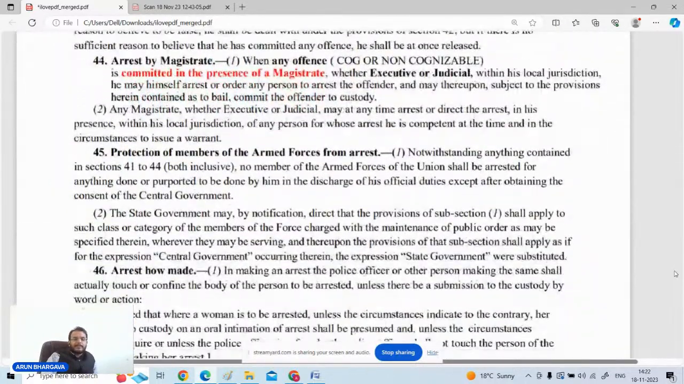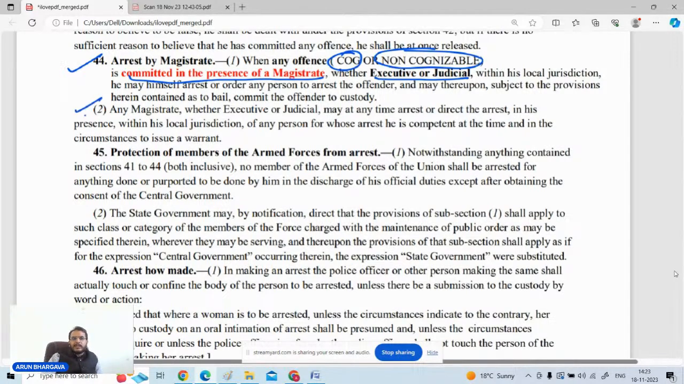The answer is yes, a magistrate can arrest any person if the offence, either cognizable or non-cognizable, has been committed in the presence of the magistrate. The magistrate may be executive or judicial, and if the magistrate is of the view that this person is to be taken into custody, the magistrate may directly arrest him, or may order someone to arrest such person. So this is point number 1.